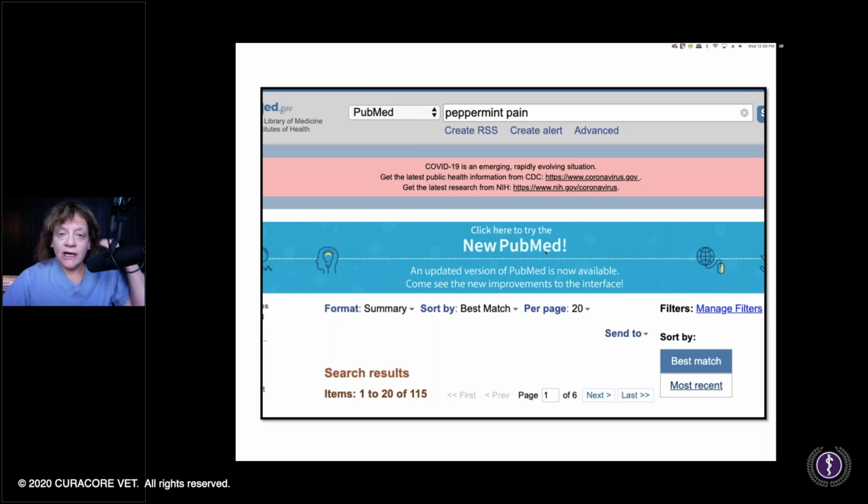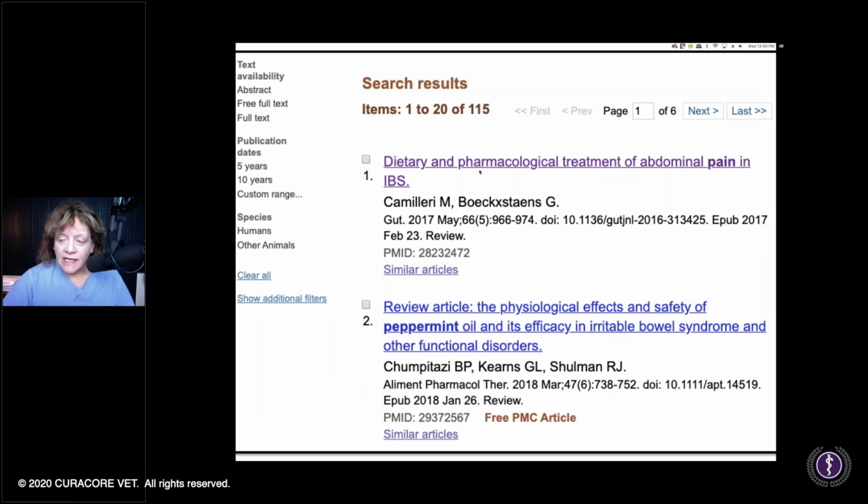Okay, so you go to pubmed.gov and peppermint and pain. And what did I get? Okay, 115 articles on peppermint and pain. Okay, here's one. You can tell I clicked on it because that's purple now. And so, dietary and pharmacologic treatment of abdominal pain in irritable bowel syndrome.